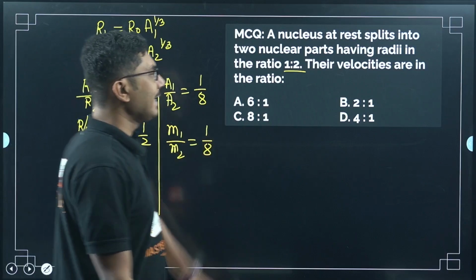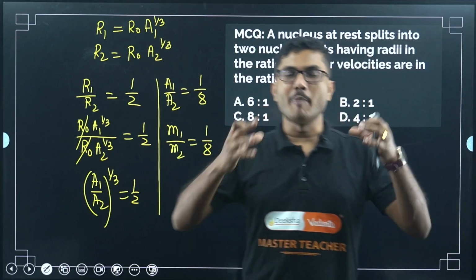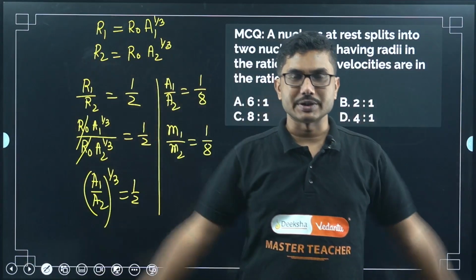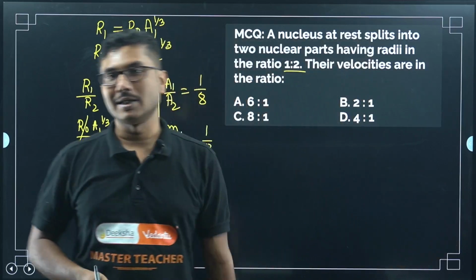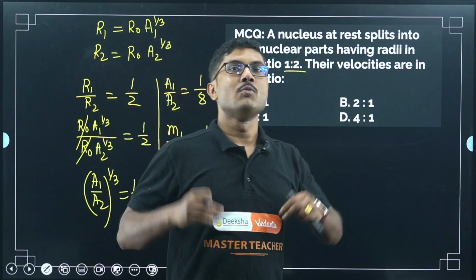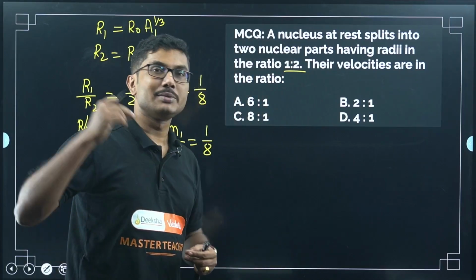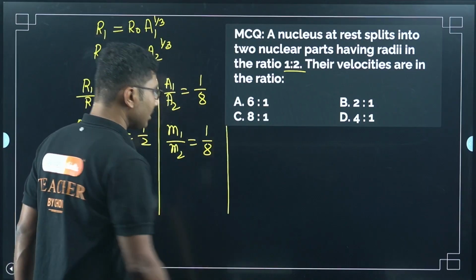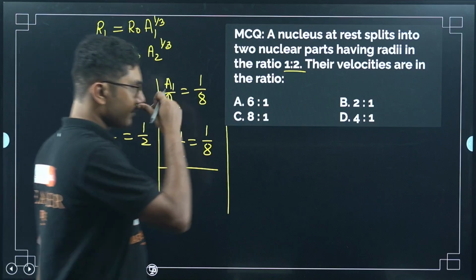Now when a nucleus splits into two halves, for example a bomb bursting into 2 pieces, what is conserved in this case? Only one thing is conserved, that is the total linear momentum of the system. If you remember, you have solved similar questions in your PU1, but up to this part was nuclear physics. After that it is first PU, conservation of momentum.